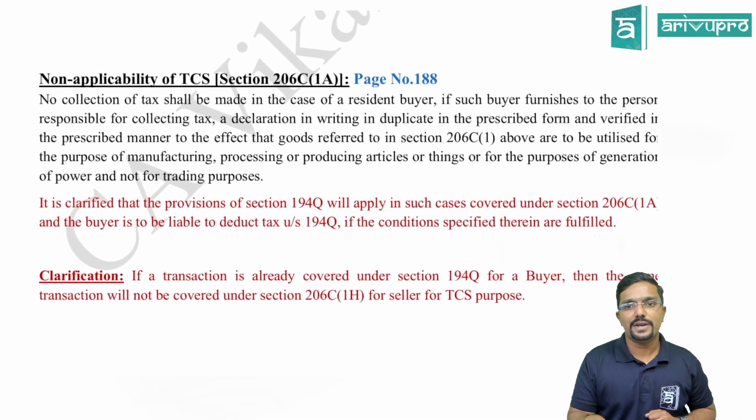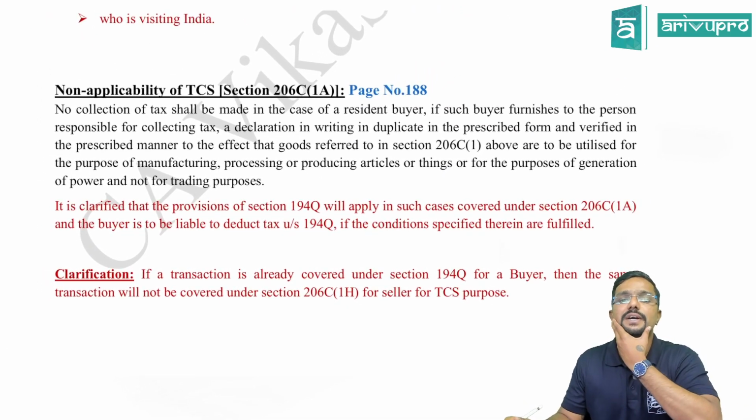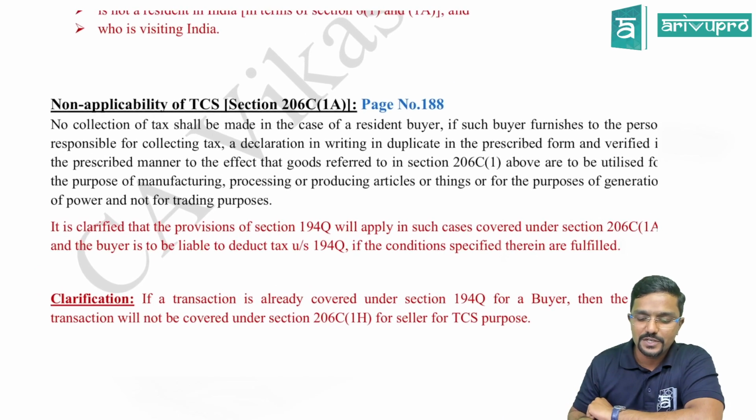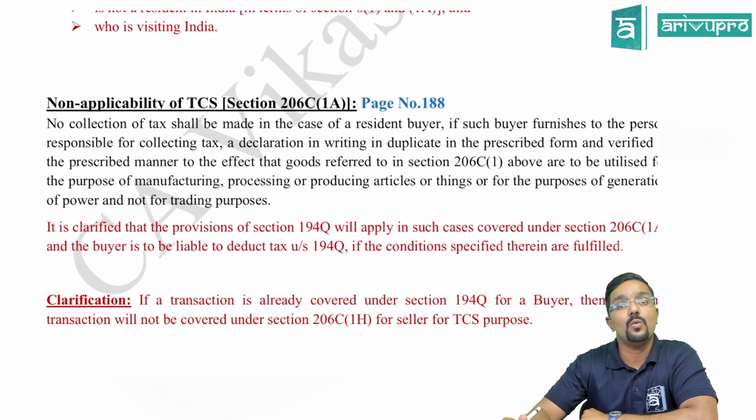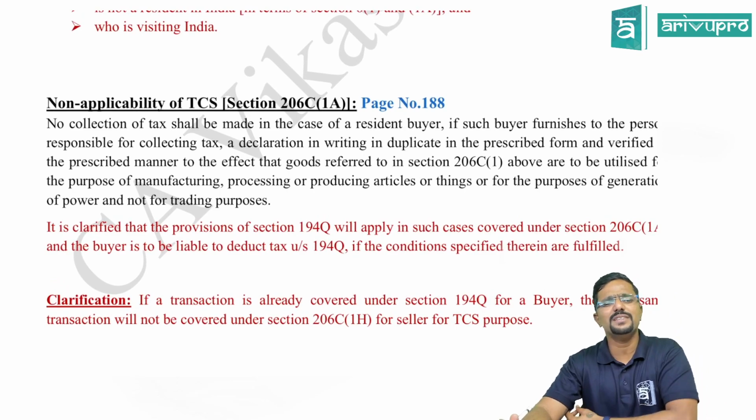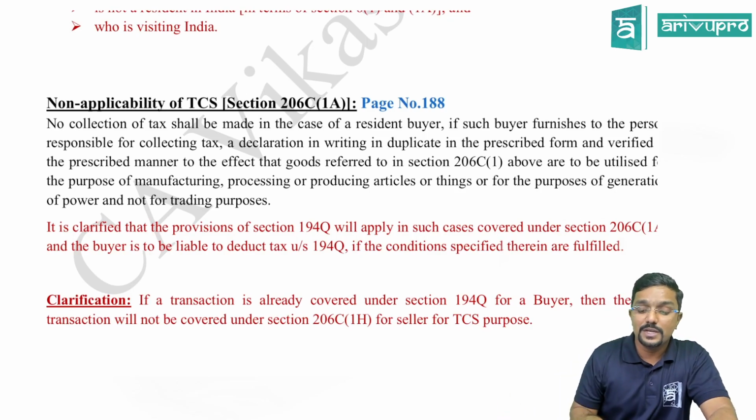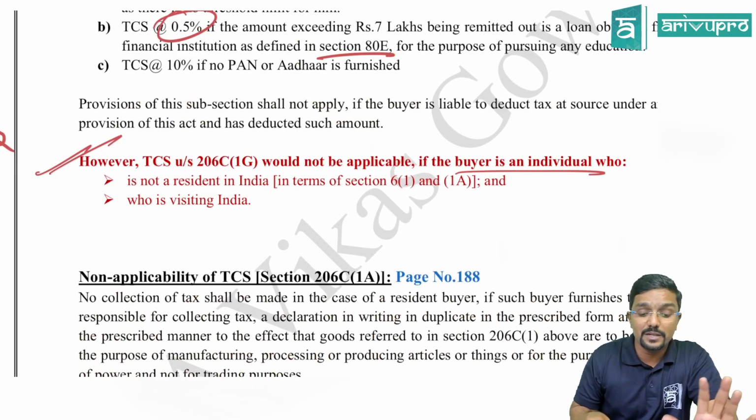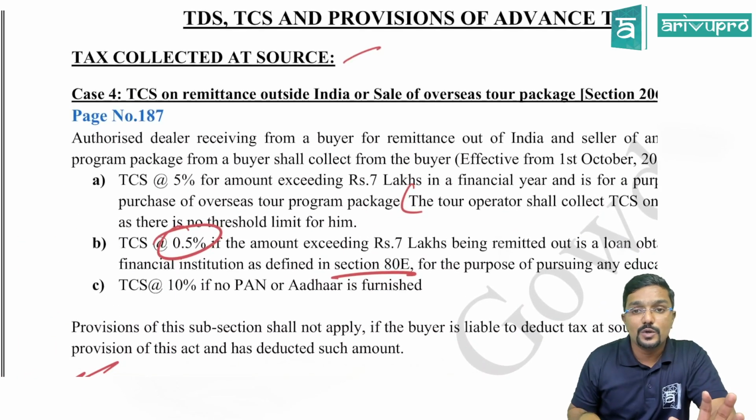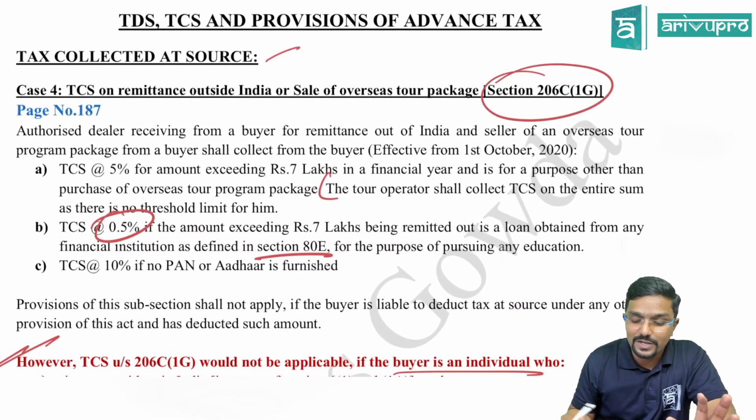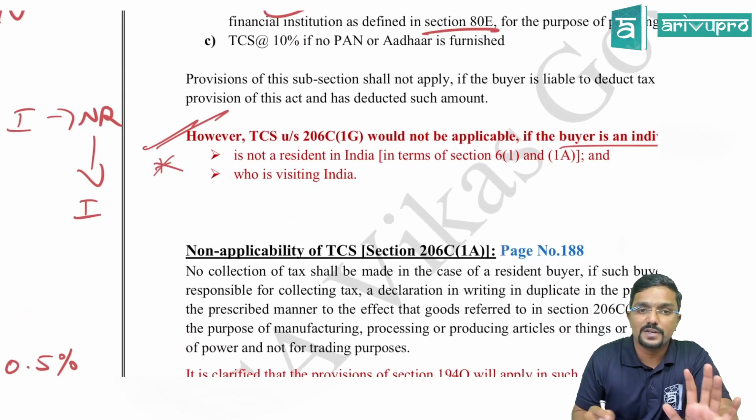Come to page number 188. Non-applicability of TCS, section 206C 1A. Means TCS is not applicable in few cases. When is it? No collection of tax shall be made in case of resident buyer. See, whatever we have discussed here, it's only limited to section 206C 1G. Clear? Okay.